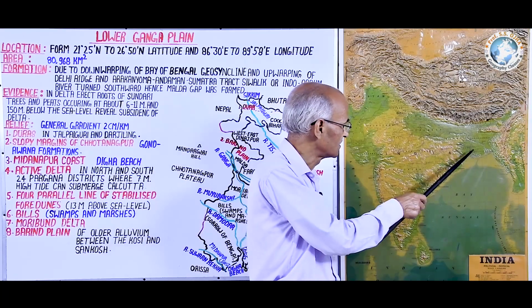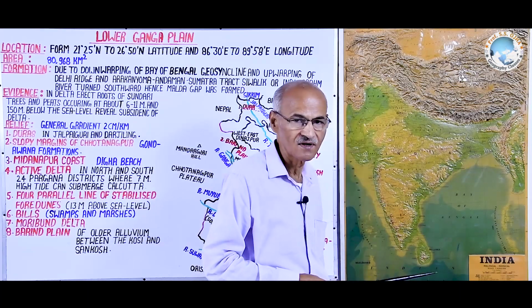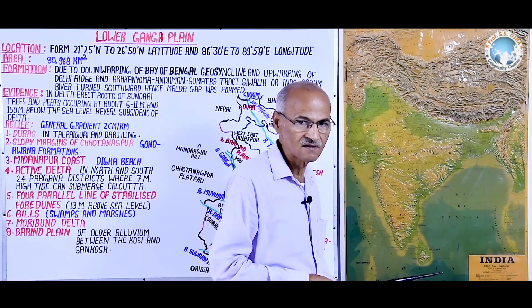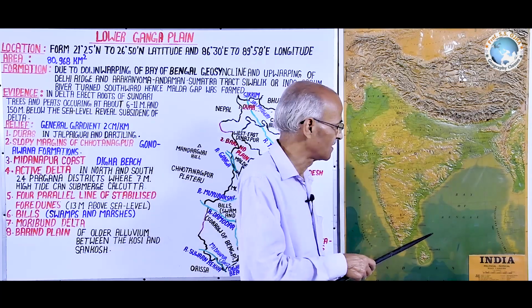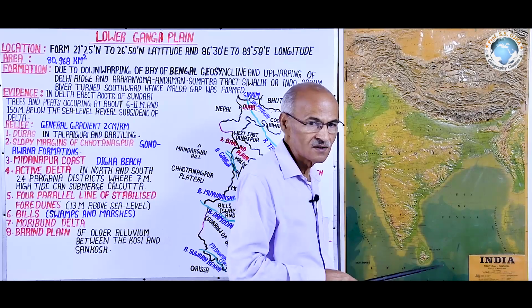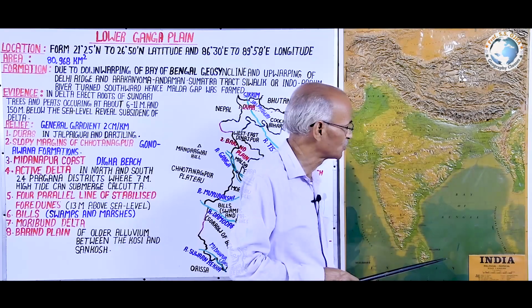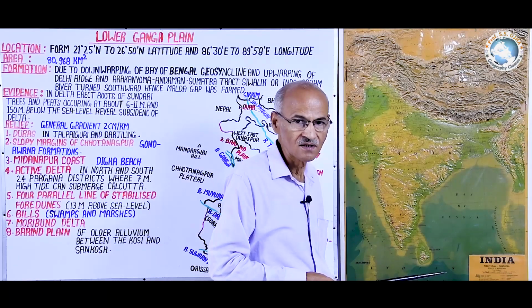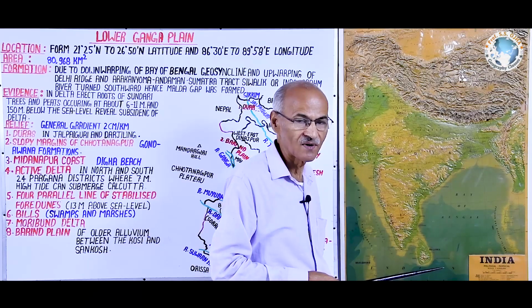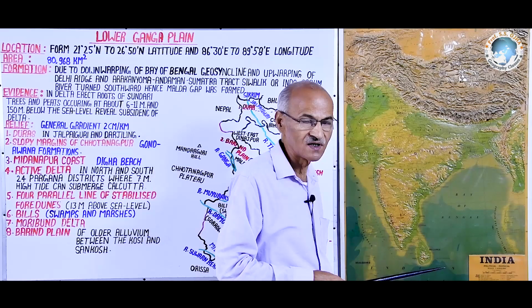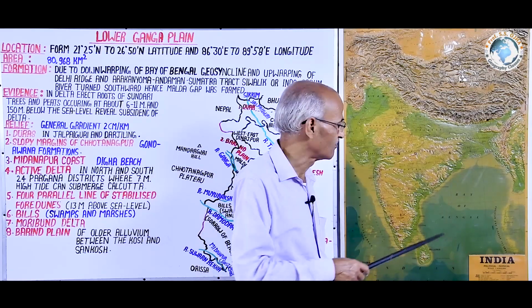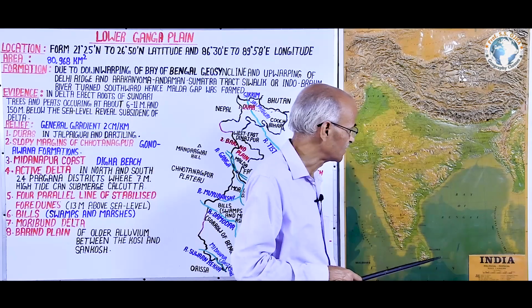Due to it, there is progression of the delta. Second, it is the phase of global warming and sea level rising. Due to sea level rising, the coastal tract is undergoing subsidence and it is being submerged, or inundated under the waters of this sea.